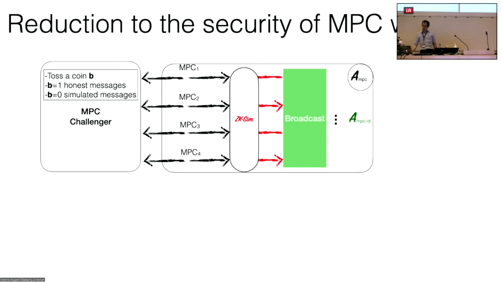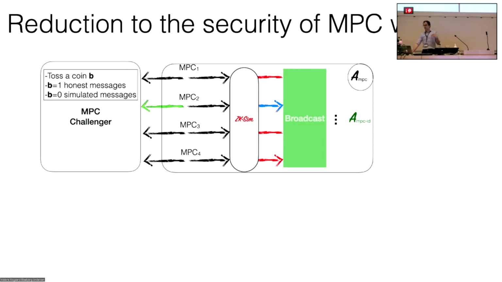Now the issue is that we have no setup. We are in the plain model. So the only way we know, let's say if we rely on polynomial time assumptions, for a simulator to simulate is by doing rewinding. So what happens here is that we were in a hybrid where we were using the zero knowledge simulator.